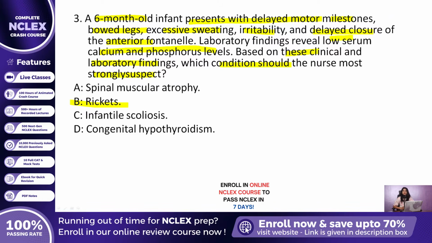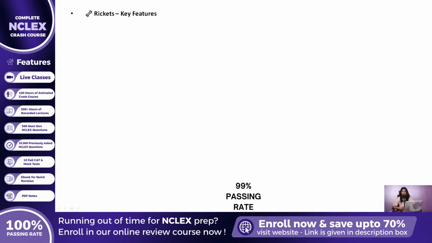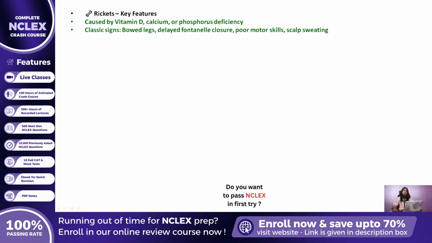Now let us unpack why rickets fits this clinical picture so clearly. Rickets is a condition that results from a deficiency in vitamin D, calcium, or phosphorus, all of which are essential for healthy bone mineralization. In infants, classic signs of rickets include bowed legs, delayed closure of fontanelles, poor motor development, and increased sweating, particularly on the scalp. The bones remain soft and pliable due to poor mineral deposition, which leads to the visible skeletal deformities described.